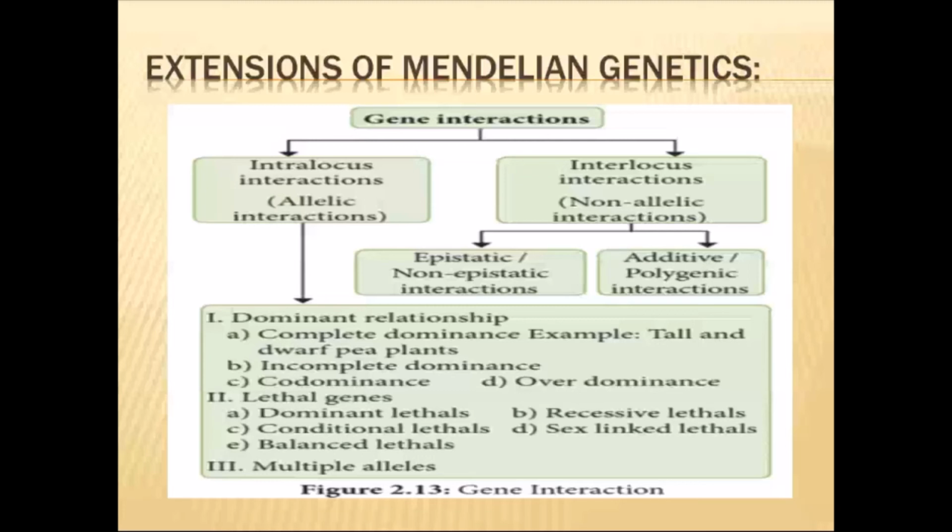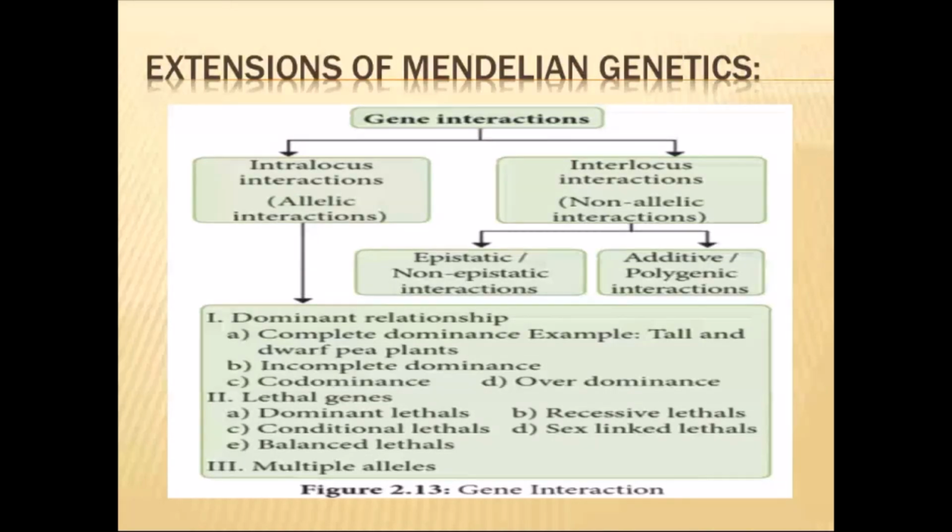If you are observing interlocus, two types are there: one is epistatic, another is additive. For epistatic, you just take capital T. For additive, you just take a small t. For epistatic, capital T is a dominant one which masks the effect of a recessive one, which has the ability to suppress the character of a small t. So it is always at a dominant, higher level.